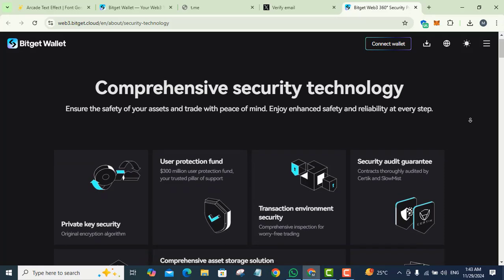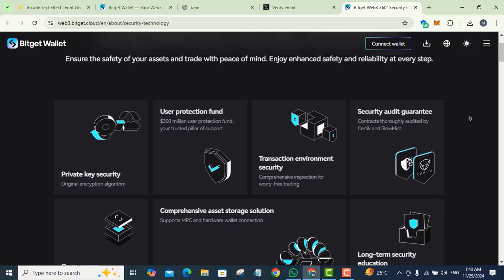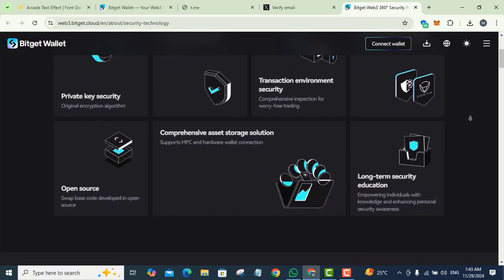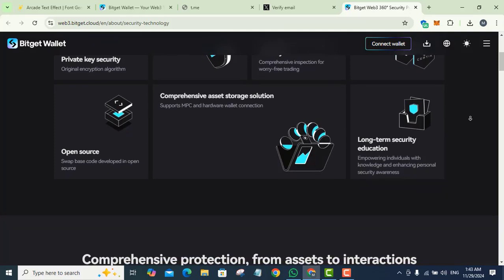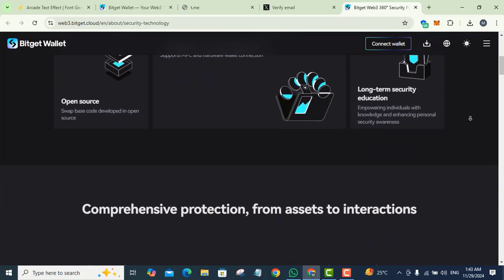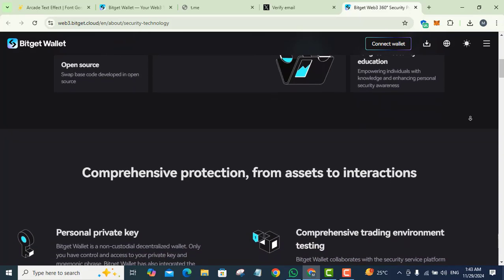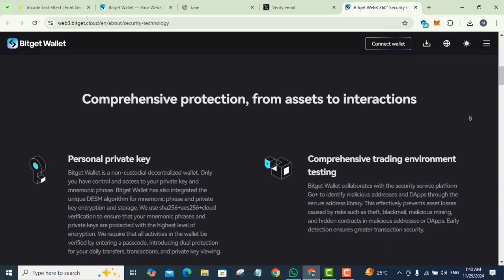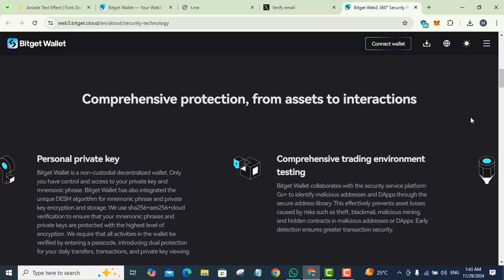Private key security, user protection fund, transaction environment security, security audit guarantee, open source, comprehensive asset storage solution, and long-term security education are available here. Comprehensive protection from assets to interactions. BitGet wallet is a non-custodial decentralized wallet. Only you have control and access to your private key and mnemonic phrase. BitGet wallet has also integrated the unique DESM algorithm for mnemonic phrase and private key encryption and storage.